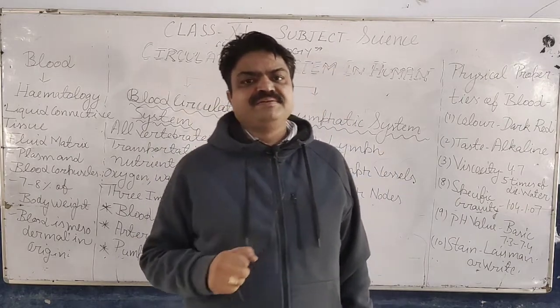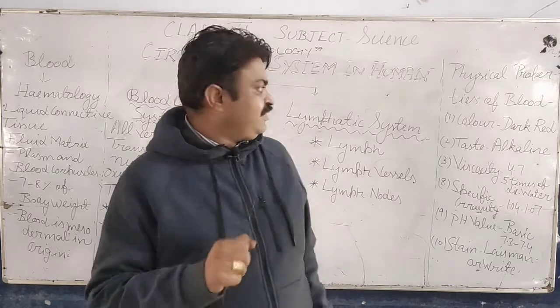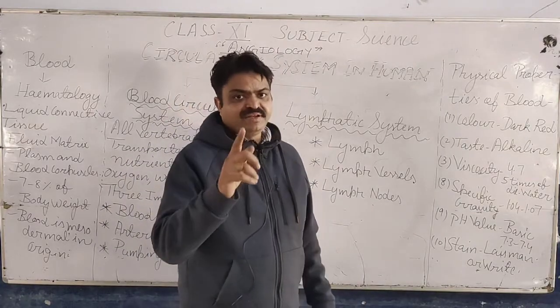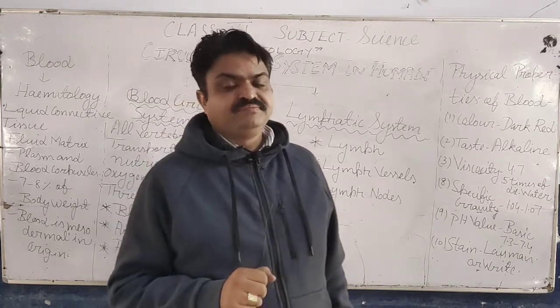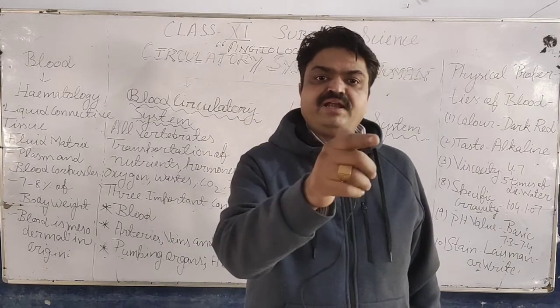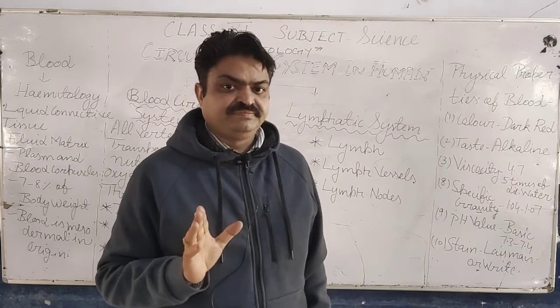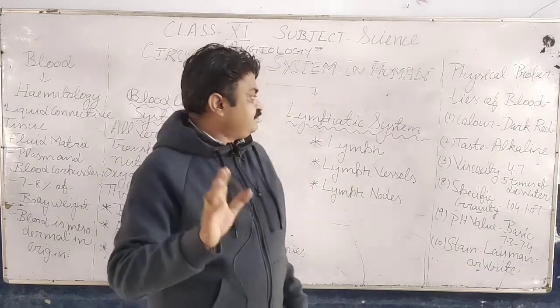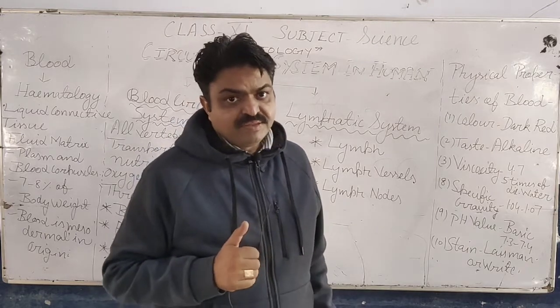And why is it alkaline in nature? Because inside our blood, NaCl or sodium ions are found, and due to that our blood is alkaline in nature. With this, its viscosity. Viscosity means fluidity.